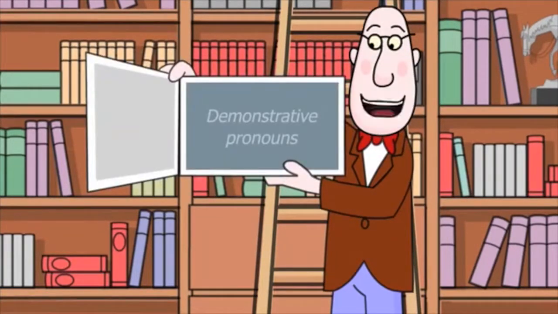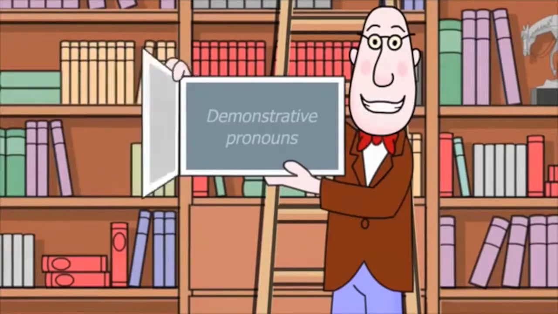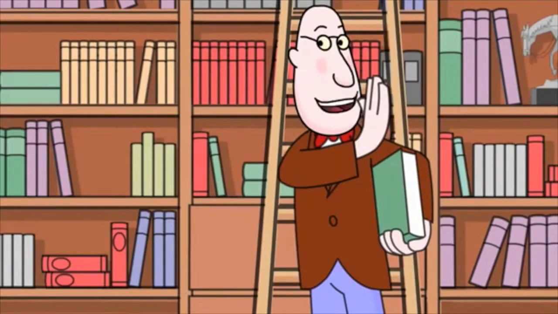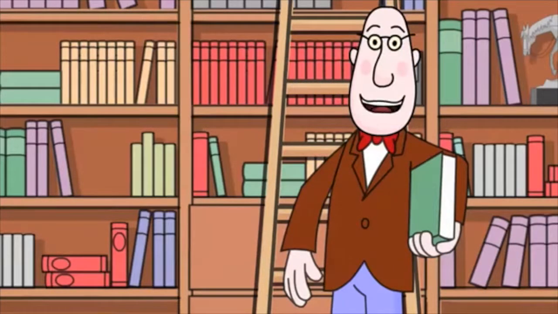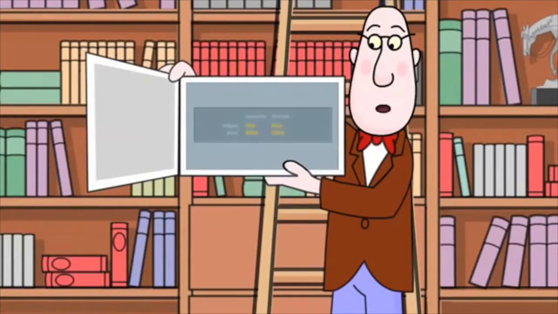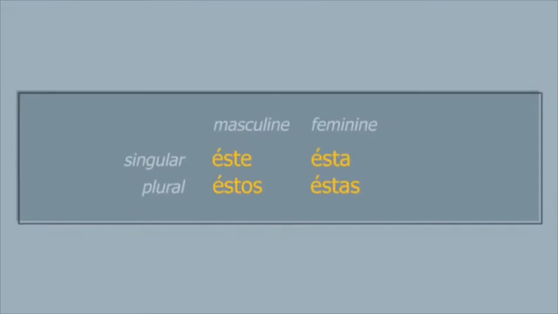Demonstrative pronouns are the same as the demonstrative adjectives, but traditionally they have an accent on the stressed vowel. Psst! The stressed vowel is always an E. The Real Academia no longer requires this accent, but it's still commonly used to distinguish demonstrative pronouns from demonstrative adjectives. Here are the demonstrative pronouns with the accents.